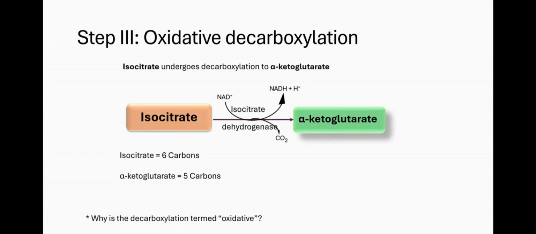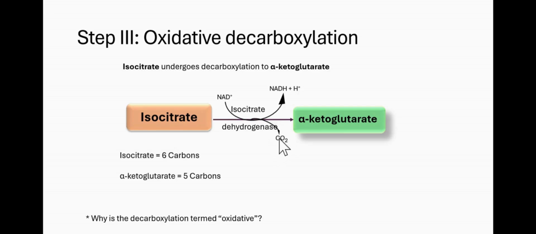So there is an oxidation that happens here, and there is a decarboxylation. From the name, decarboxylation, de means removal or reduction. Carboxy is carbon dioxide. So in this step, the carbon dioxide leaves. So you can guess that if carbon dioxide is leaving, 1 carbon is leaving from the molecule. And so the product here has 1 carbon less than the reactant. So alpha ketoglutarate has 5 carbons, while isocitrate has 6 carbons, because there is a decarboxylation.